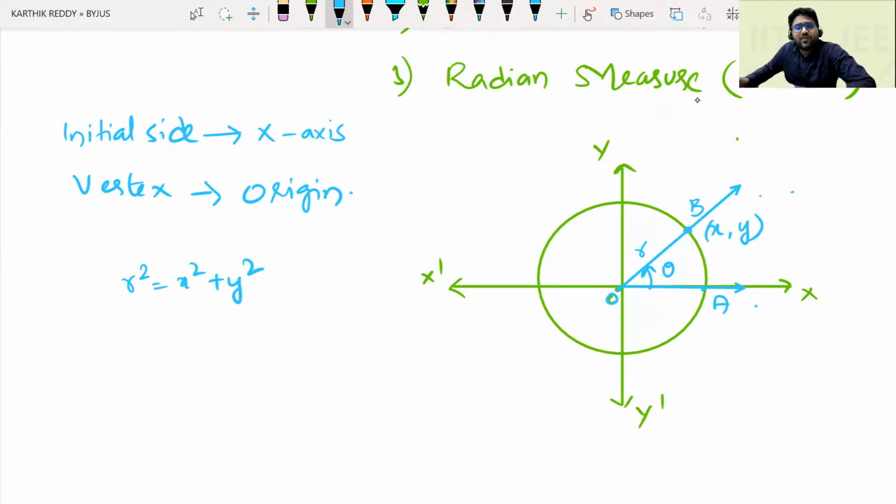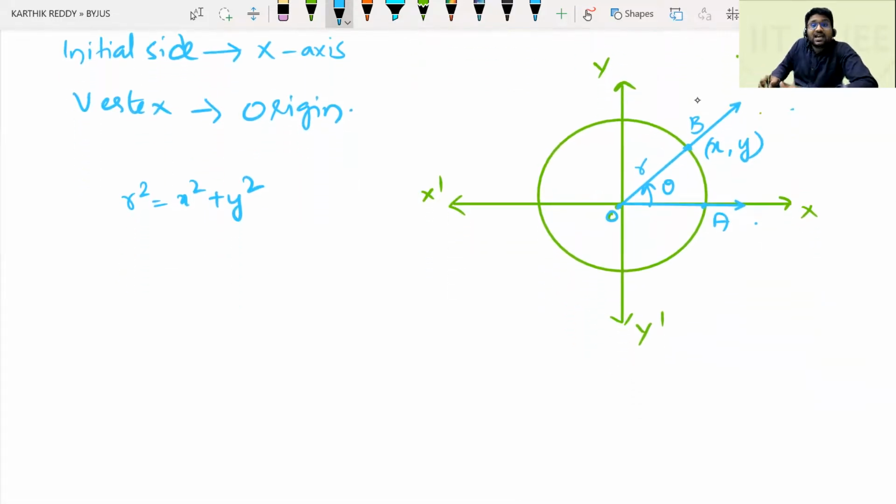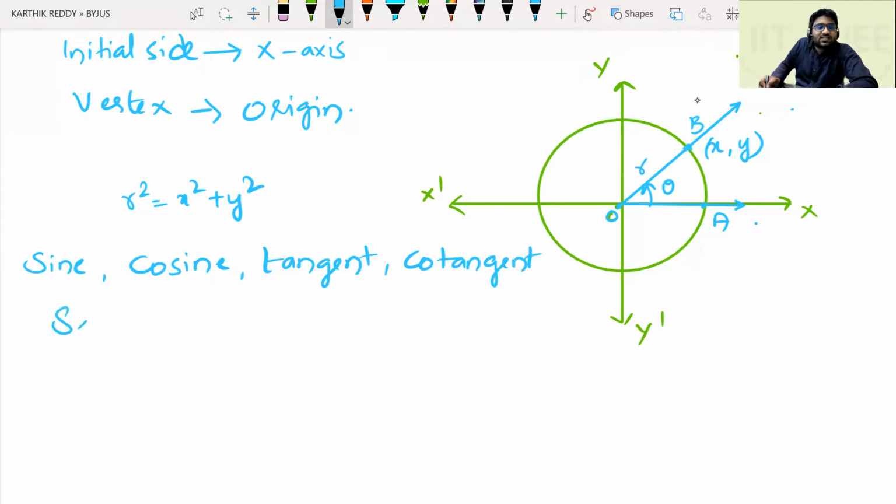Now if B(x, y) is a point on the terminal side of angle theta, then we define trigonometric functions. There are 6 trigonometric functions. They are sine, cosine, tangent, cotangent, secant, and cosecant.